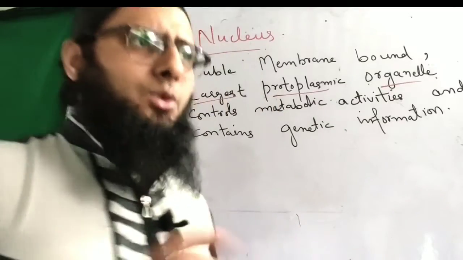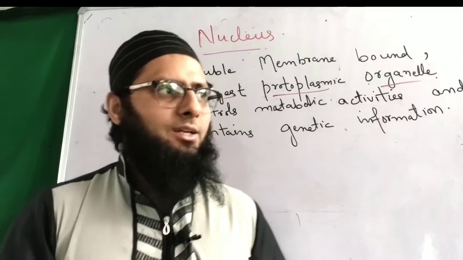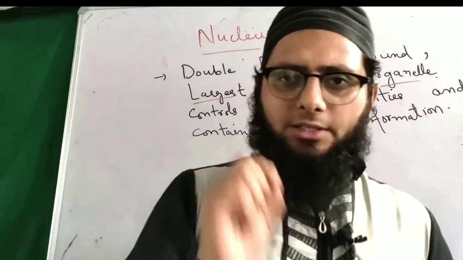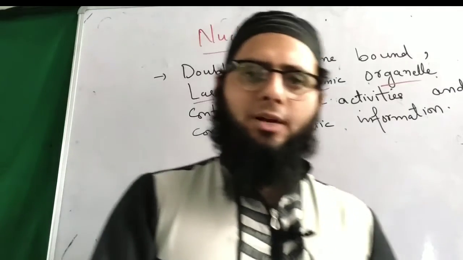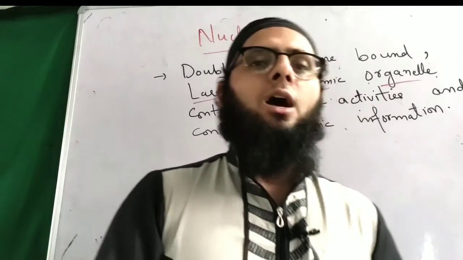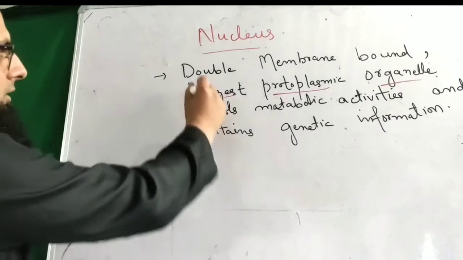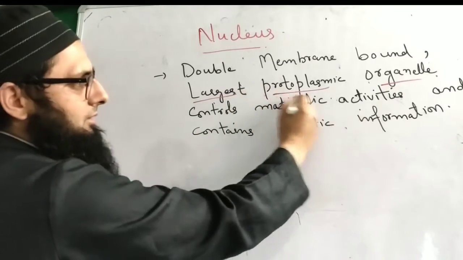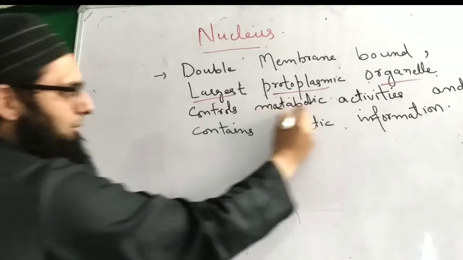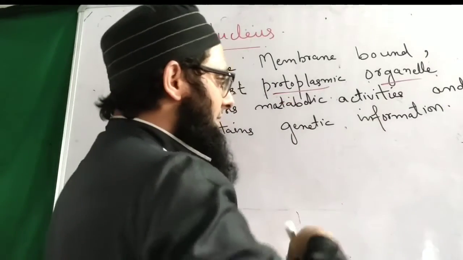Today we are going to discuss the nucleus, the director and the control of the cell. The nucleus is a double membranous, largest protoplasmic organelle which controls all the metabolic activities of the cell. It also contains the genetic information, which is inherited by the next generation. Double membranous, bound organelle, largest protoplasmic, controls the metabolic activities and contains genetic information. Clear?